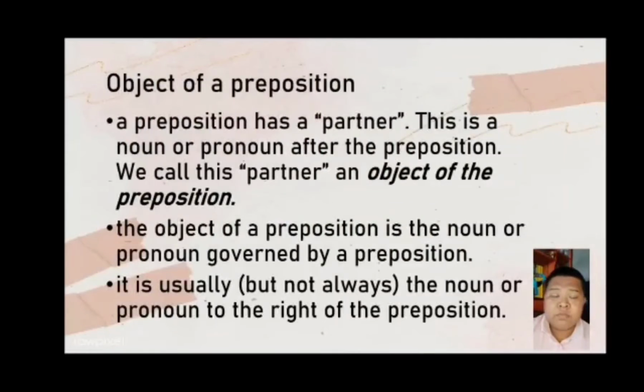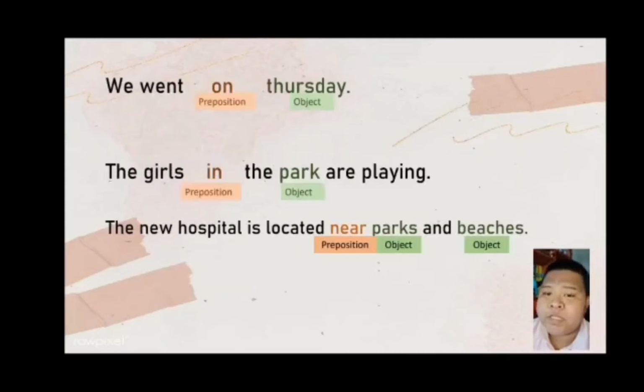Object of preposition. A preposition has a partner. This is a noun or pronoun after the preposition, and we call this partner the object of the preposition. The object of the preposition is the noun or pronoun governed by a preposition. It is usually, but not always, the noun or pronoun to the right of the preposition. For example, we went on Thursday.